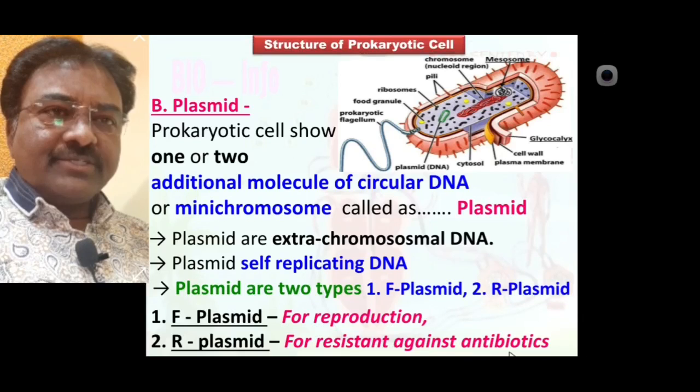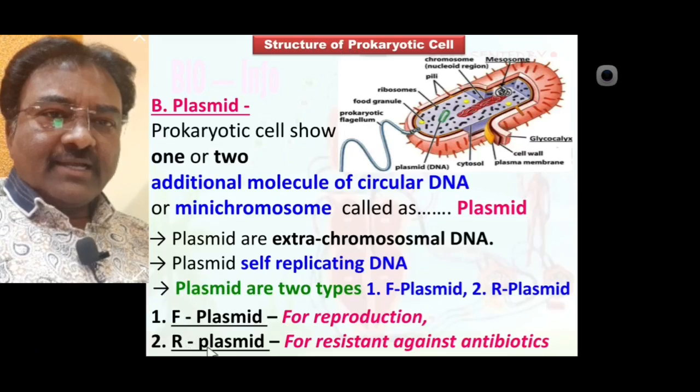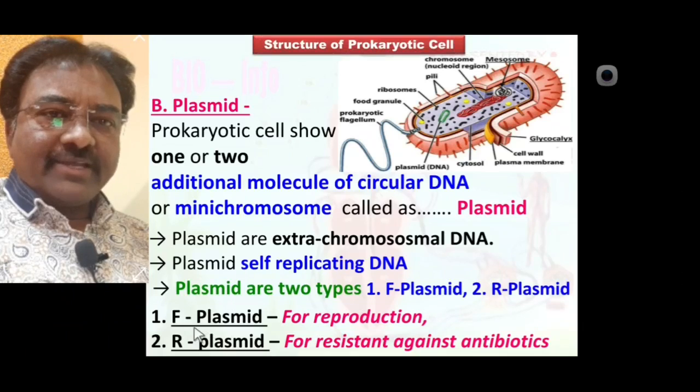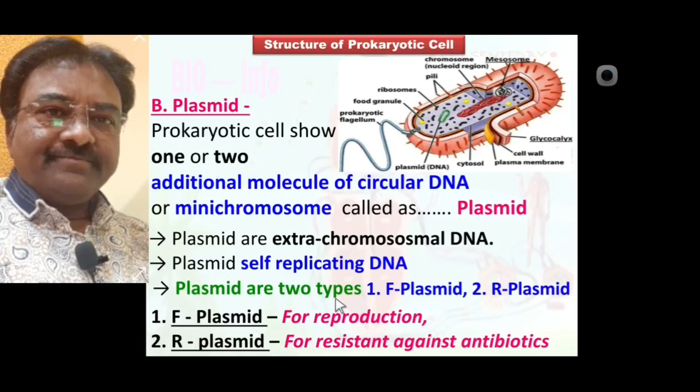This is most important for the prokaryotic cell because the R type plasmid provides resistance against antibiotics, and the F type plasmid is specially for reproduction.